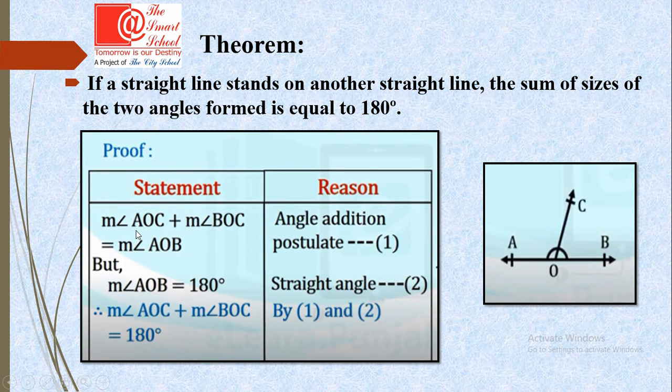So the measurement of angle AOC plus the measurement of angle BOC, AOC and BOC, is equal to AOB. The angle AOB is a straight angle. So the straight angle is equal to 180 degrees. So it means their sum is also 180 degrees. So the theorem is proved.